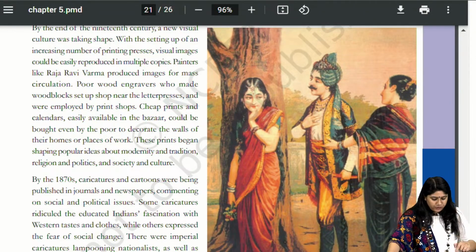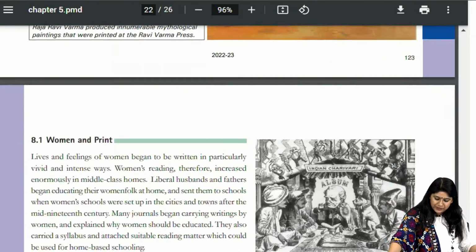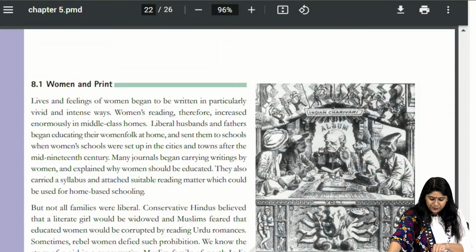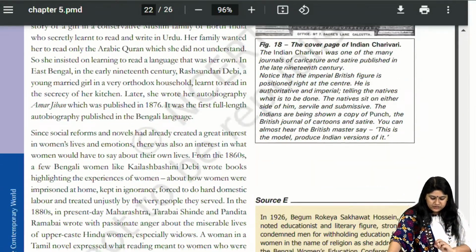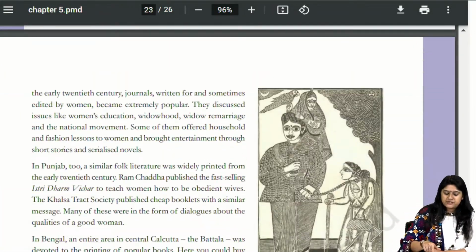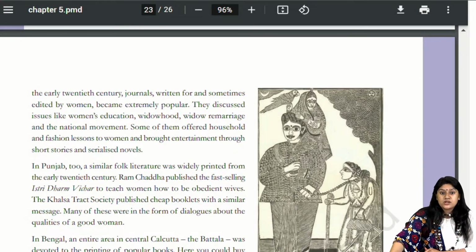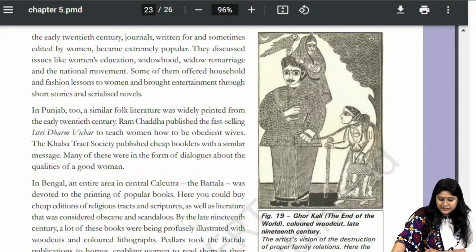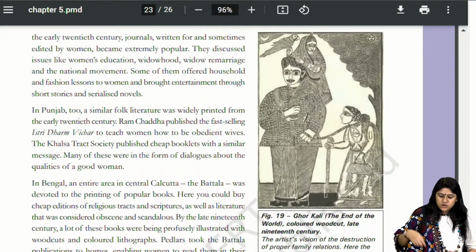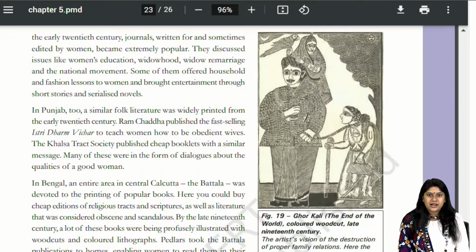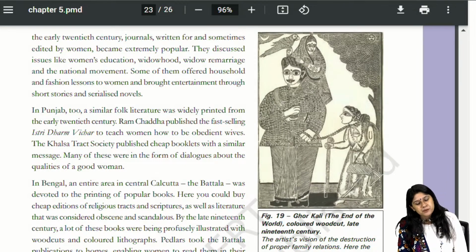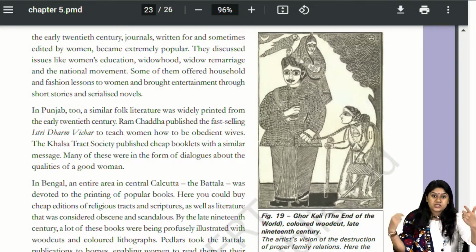Who was the painter of it? They have mentioned it over here. Who was the painter? Right. The cover page of the Indian Charivari. Yeah, this was there. I'm sure you remember this official sample paper. Yes, it was there, in the practice paper I think. So they have mentioned what is happening in the picture in the description box and they can ask you.